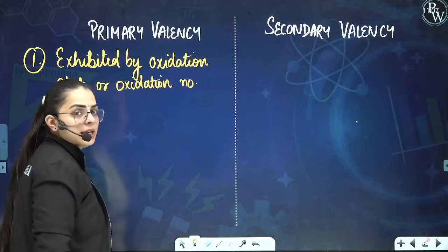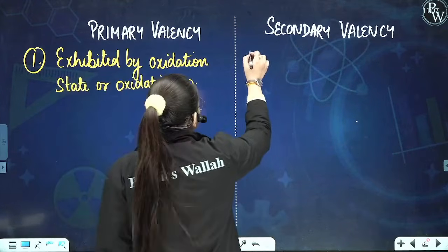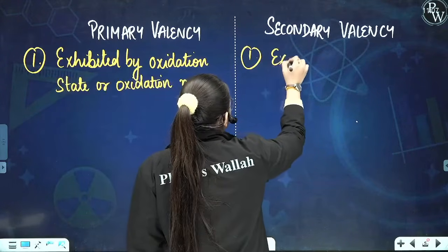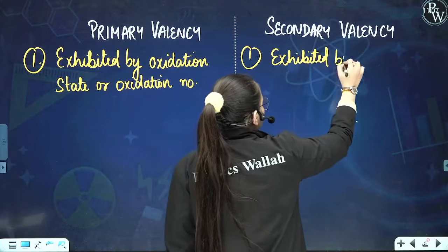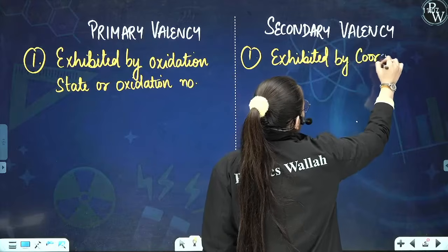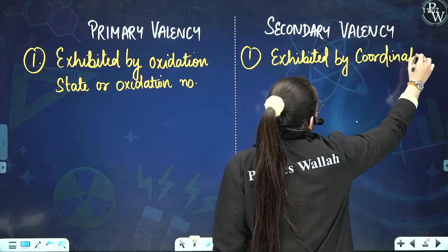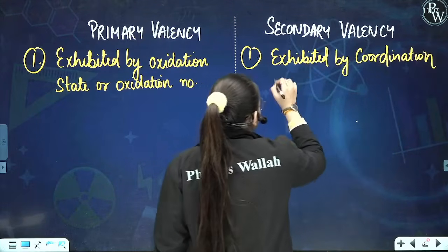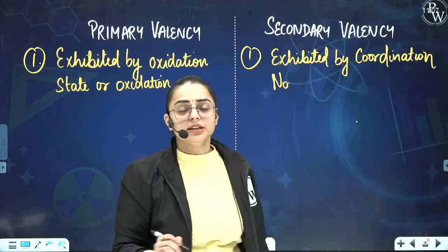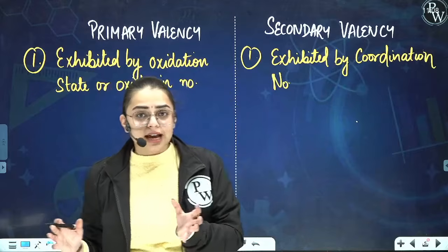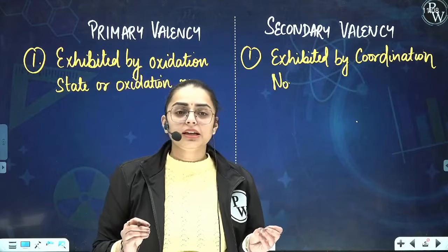Am I right? Now if I talk about secondary valency, students, it is exhibited by coordination number. Exhibited by what? Exhibited by coordination number.